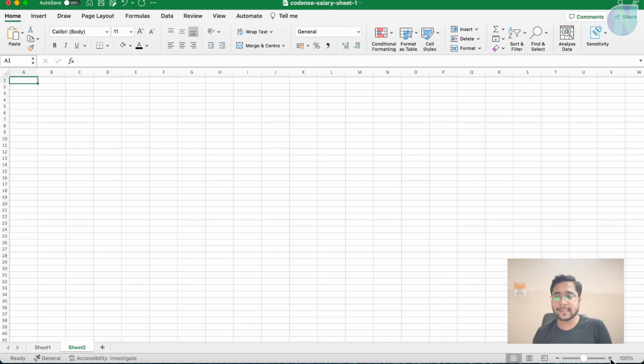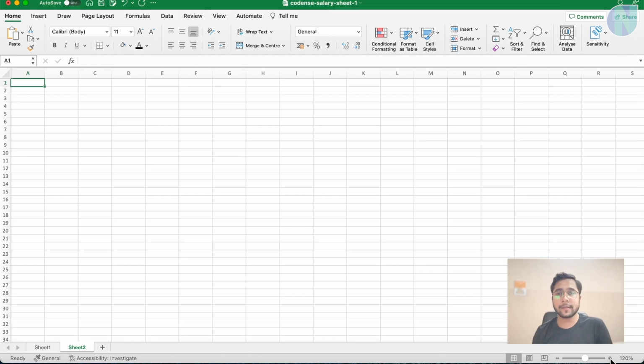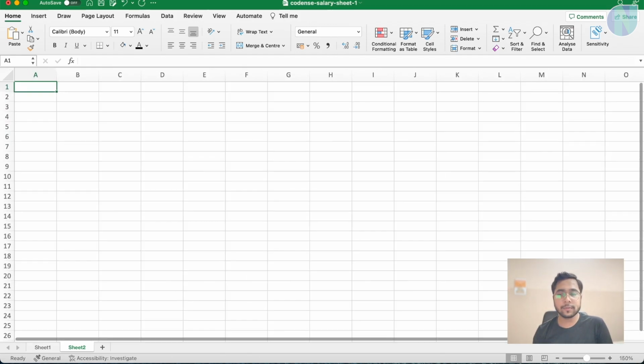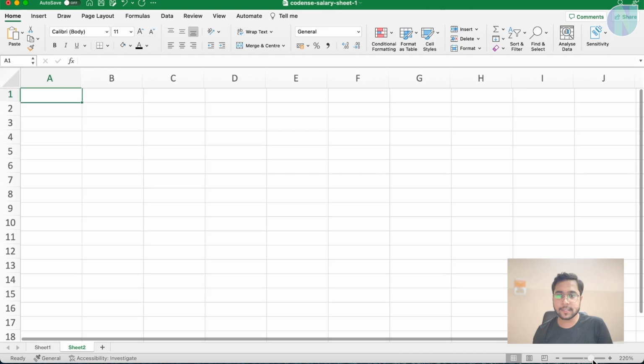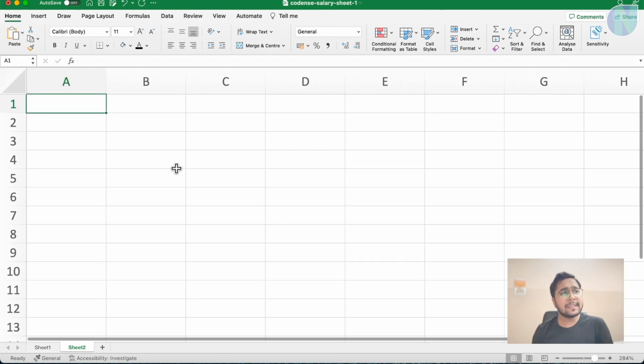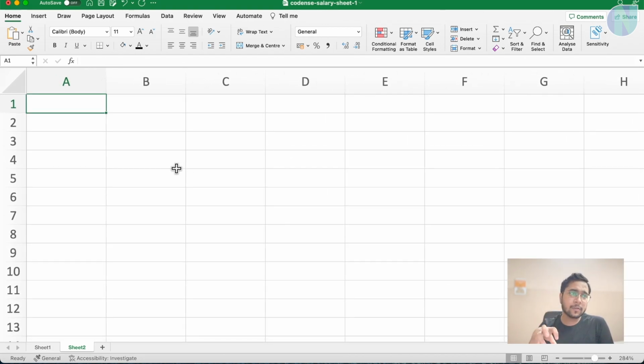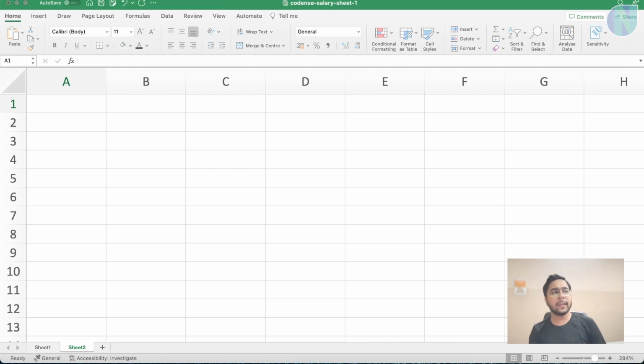So you can zoom the Excel sheet from the bottom right, this slider option. You can click on this plus, or you can change this slider here. We will see some conditions, like we will write some expressions that evaluate to a Boolean value. What is a Boolean value? Boolean value means that it evaluates to true or false.